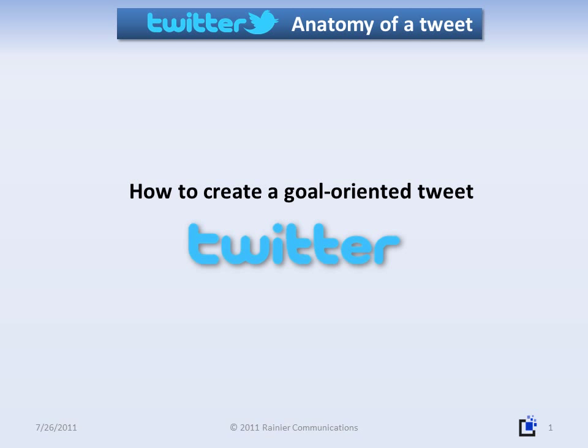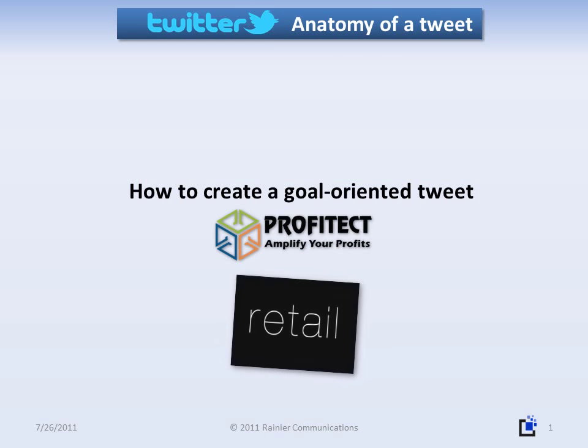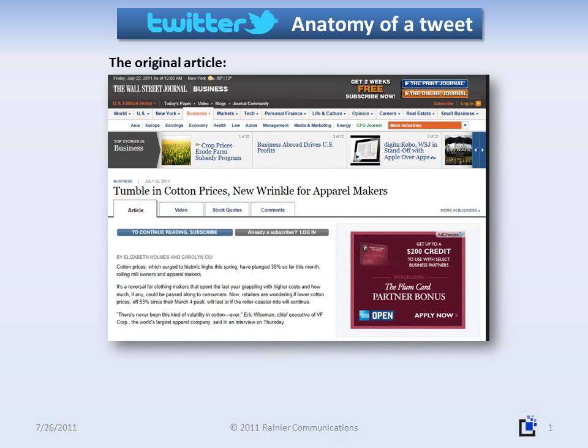This example comes from a Rainier client called Profitect, a profit optimization technology company targeting big retail businesses. Our source material is triggered by news occurring around the retail market. In this case, a Wall Street Journal story about how the recent price volatility of cotton is affecting the retail clothing value chain.